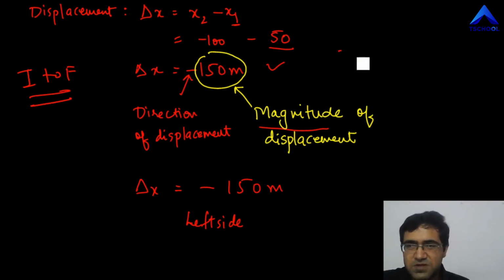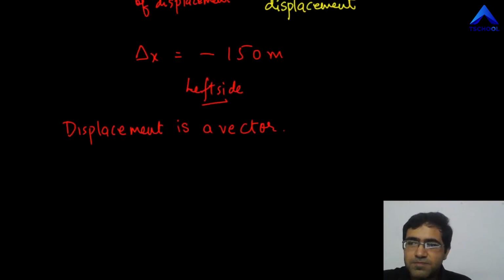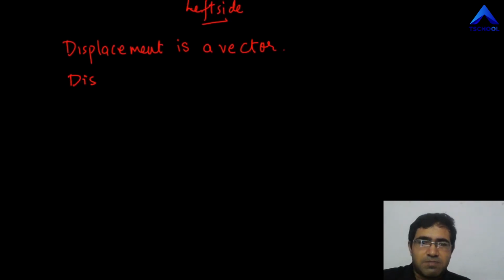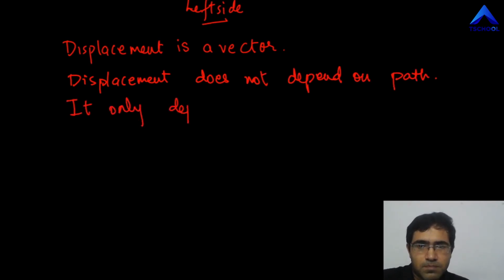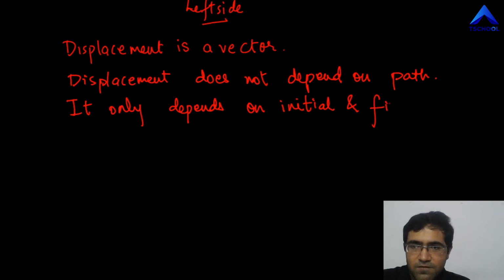Again, what you need to understand is that displacement, I'll just write it very clearly at the bottom of this page. Displacement does not depend on the path, right? It only depends on initial and final positions, right?